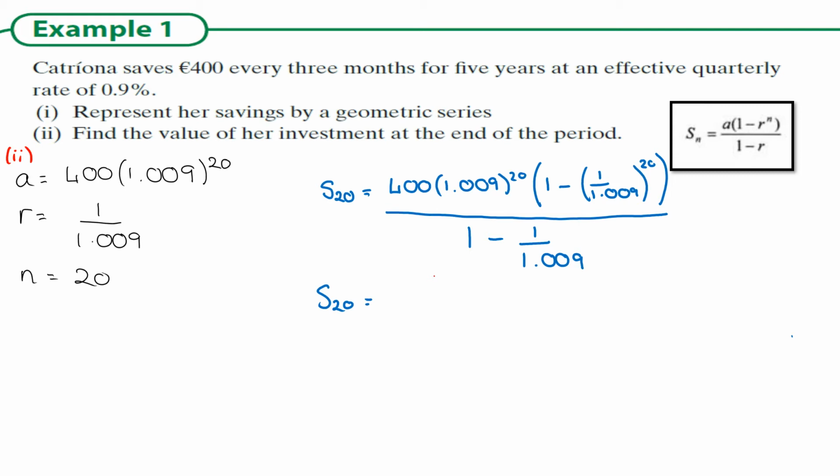You put in the big fraction first. So this is the big fraction, so you put that line in first. So I press my fraction button and I type 400, bracket, 1.009. I close my bracket and I put power of 20.